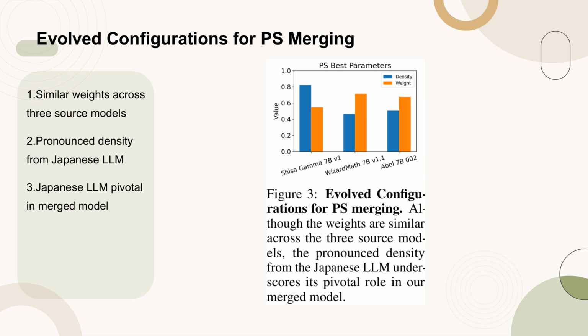Figure 3 presents the evolved parameter configurations following the PS merging process. Despite the uniform weighting across the 3 source models, the significant density observed in the Japanese large language model, LLM, highlights its crucial role in the merged model. This density suggests that the Japanese LLM's extensive fine-tuning from the Mistral base model contributes significantly to the task solution, aligning with the findings from our CMA-ES optimization and evolutionary search.